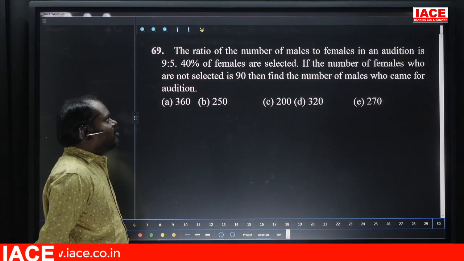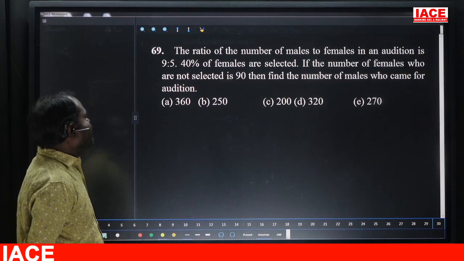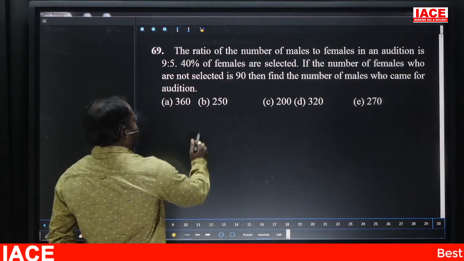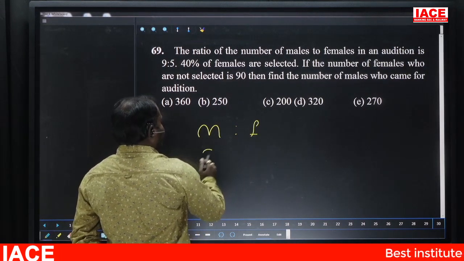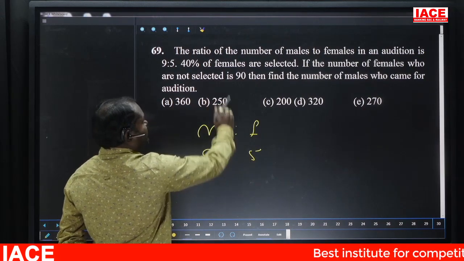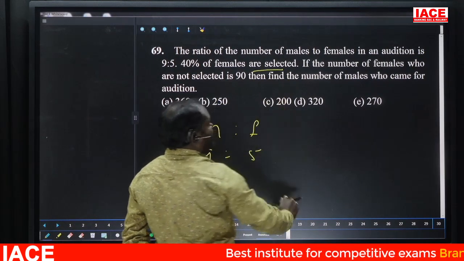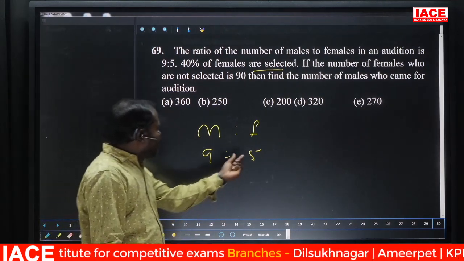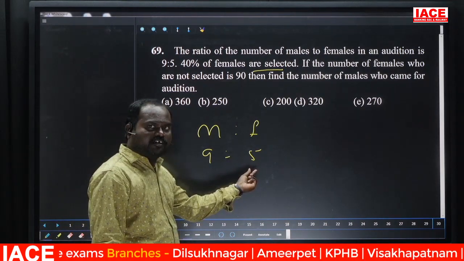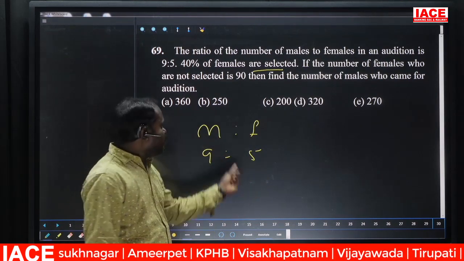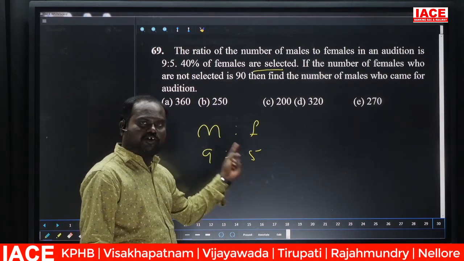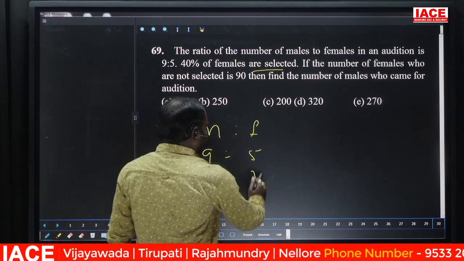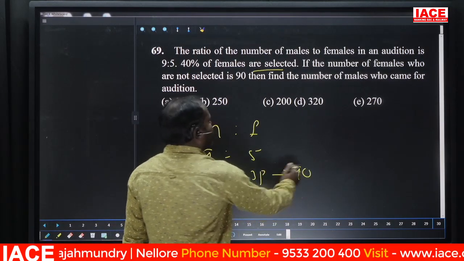The ratio of the number of males to females in an audition is 9 is to 5. 40% of females are selected. If the number of females who are not selected is 90. Out of 5, 40% selected means 60% not selected. 60% of 5 is nothing but 3 parts.